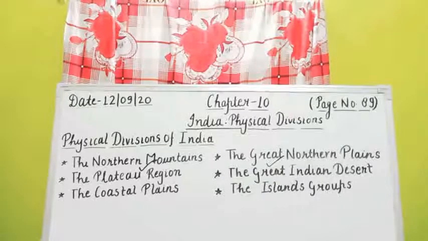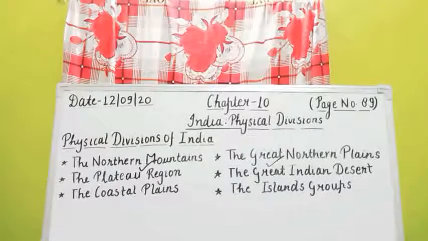They are known as the Gangetic Plains because the Ganga is the main river making the northern plains fertile. Every year, with the help of other rivers, it deposits fertile sediments or soil there to make it fertile.